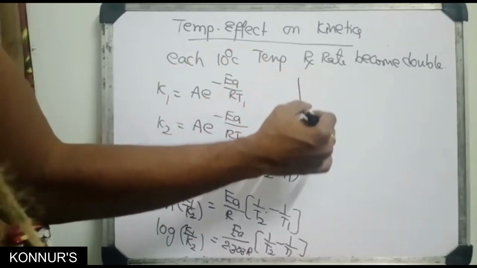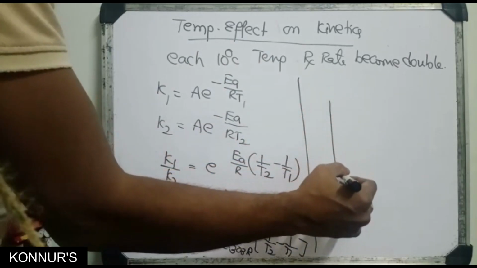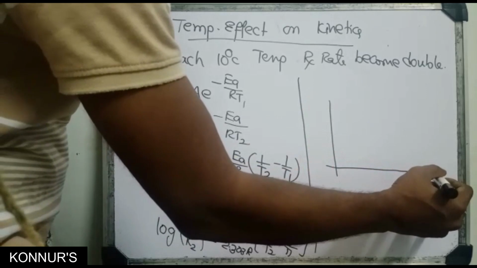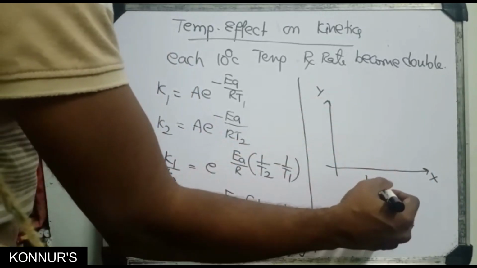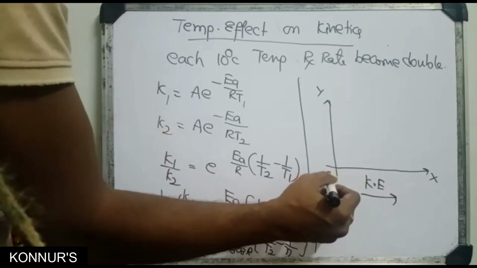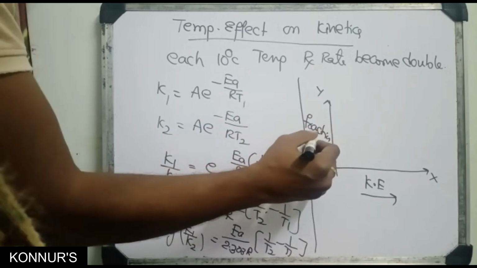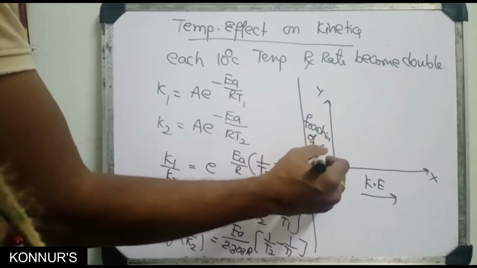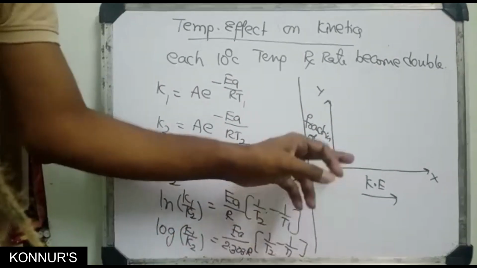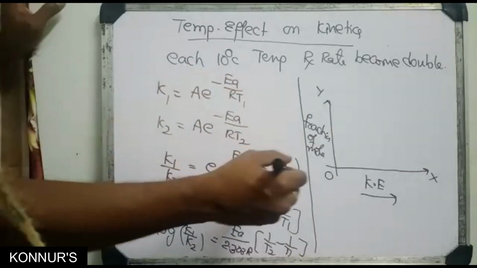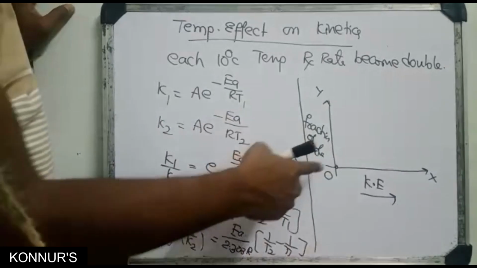Next, another important one, we take a graph. Temperature increases means kinetic energy increases, so kinetic energy you can take on the x-axis, and fraction of molecules on the y-axis. If we increase the temperature, the molecules' kinetic energy increases. Starting, you can take it as 0 at absolute temperature.